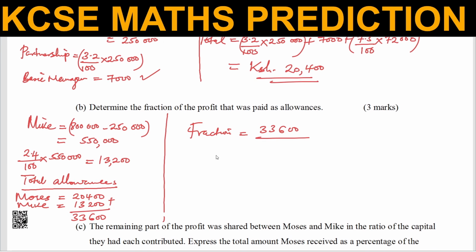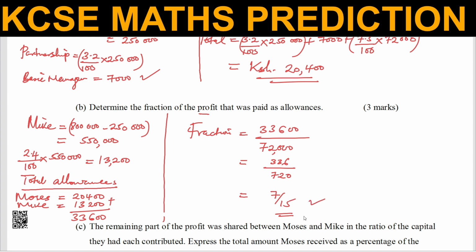Profit was 72,000. So it will be total allowances, 33,600, divided by the total profit to be shared. When you simplify, this will give 336 divided by 720. And when you leave this as the simplest fraction, this will give 7 divided by 15. So that is the fraction.